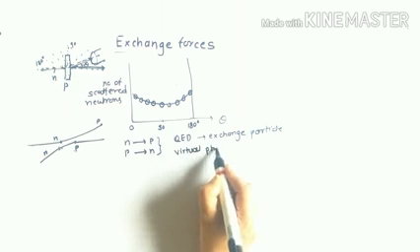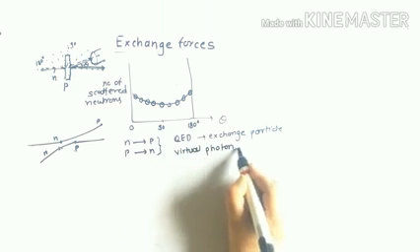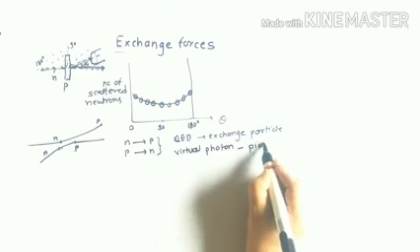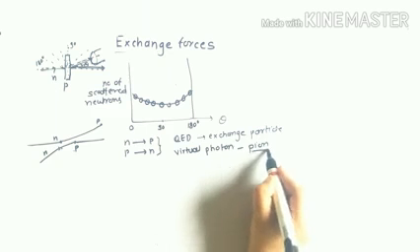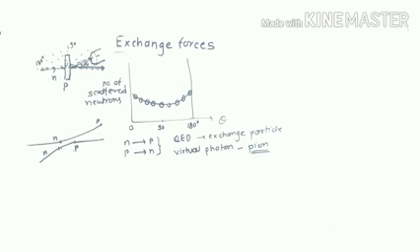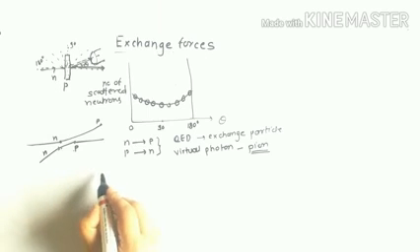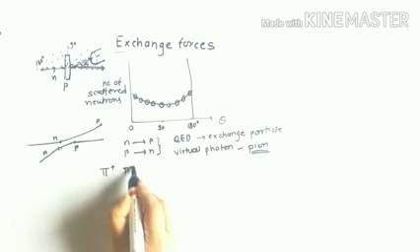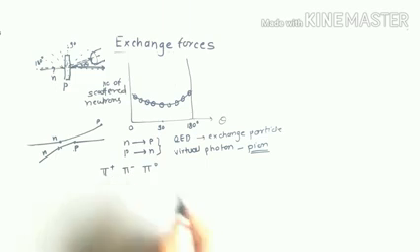and that particle here we call a virtual photon, or it is also called a pion. This pion we have already studied in our previous lectures. The pions are of three types: pi plus, pi minus and pi 0.